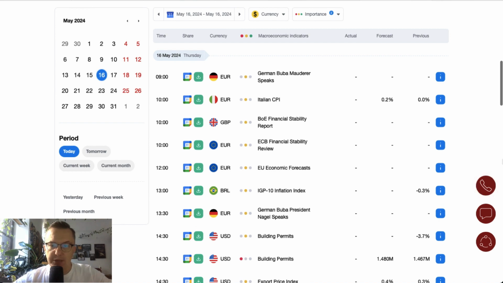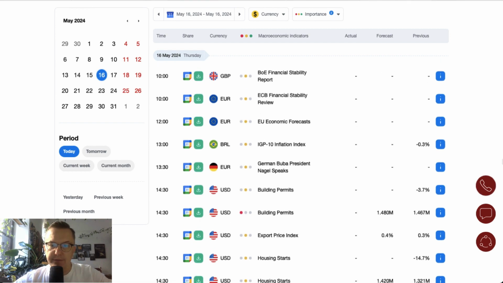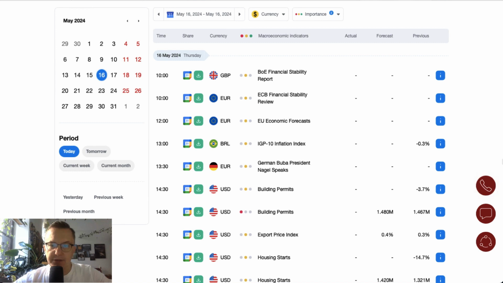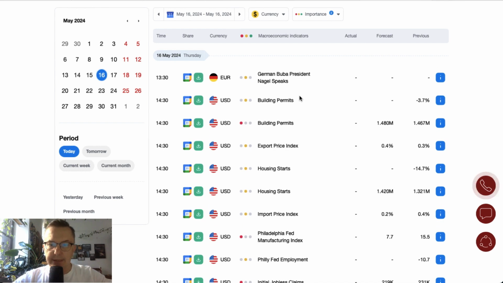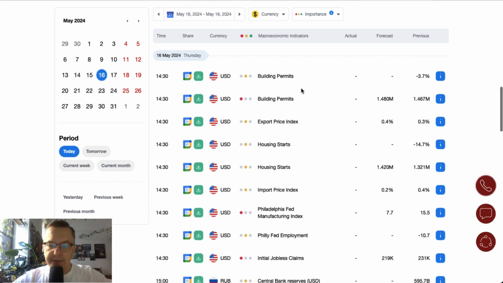At 9 o'clock, we got the German Buba's Mauderer to give a speech. Then we have the Bank of England financial stability report scheduled for release at 10 o'clock, and the ECB financial stability review scheduled for release at 10 o'clock. At noon, the European Union will release the economic forecast. German Buba President Joachim Nagel will give a speech at 1:30.